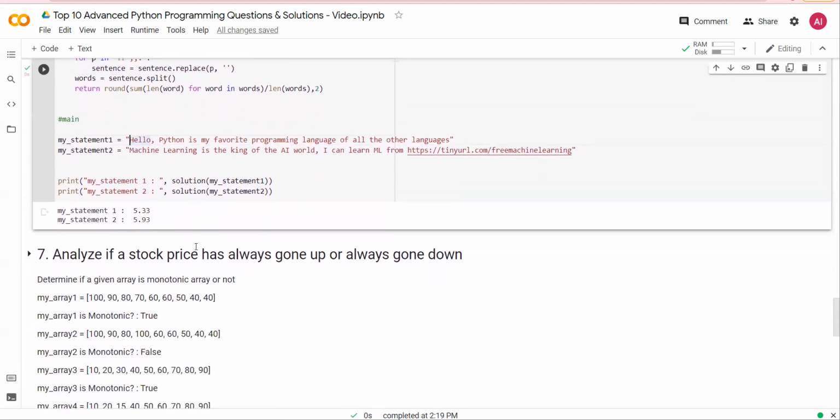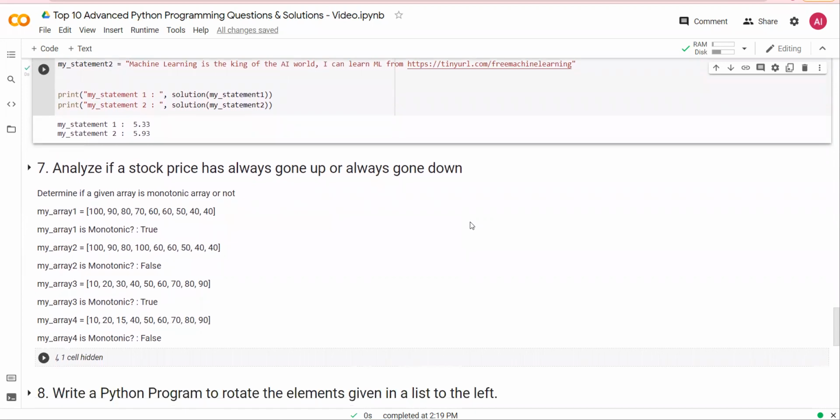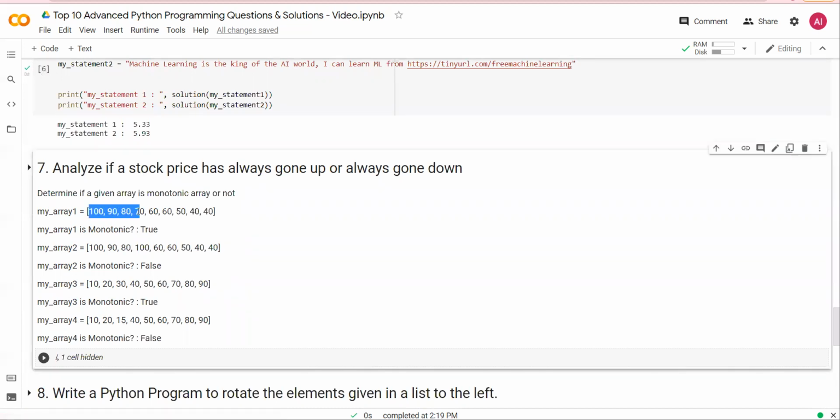So here in the next question, analyze if a stock price has always gone up or always gone down. The stock prices are given in 4 arrays. Array number 1, 2, 3, 4. If the price is either increasing or decreasing, that means the array is monotonic.